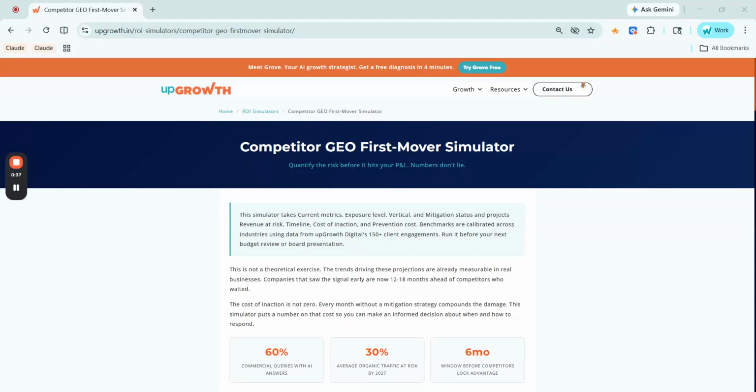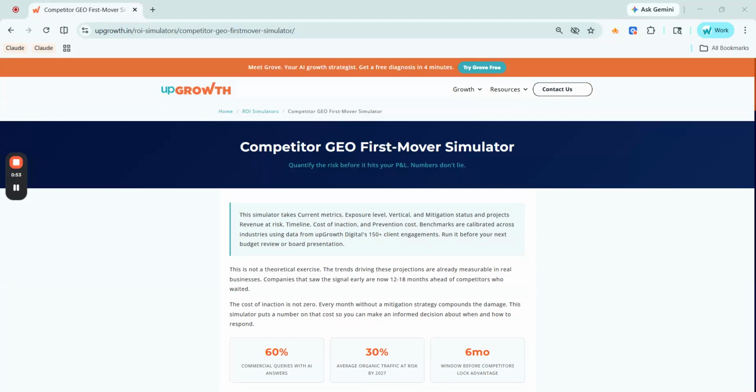So this is the Competitor GEO First Mover Simulator by Upgrowth. GEO is nothing but generative engine optimization. It is a practice of structuring and positioning your content so that AI search engines cite your brand in their answers. Unlike paid ads, that kind of visibility compounds.